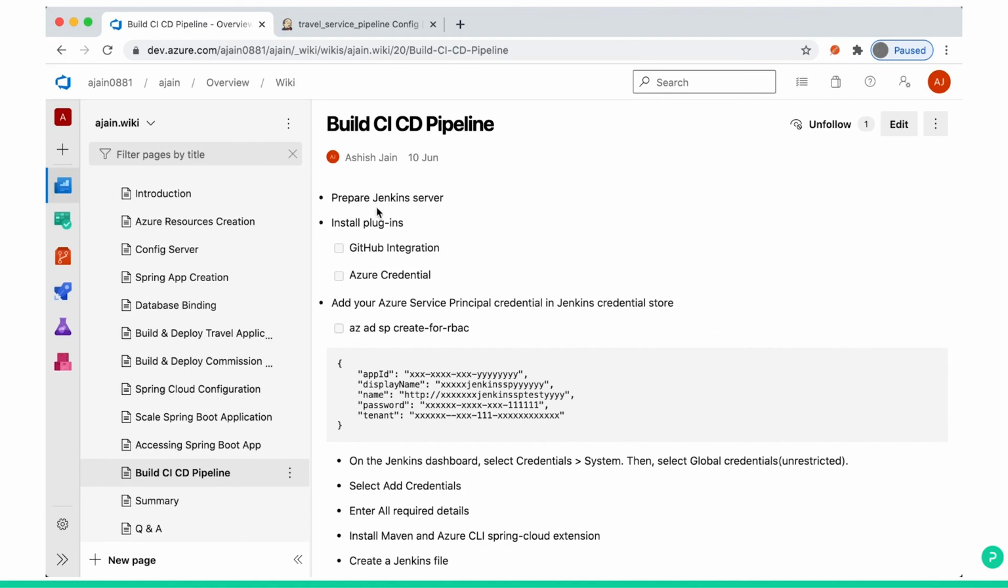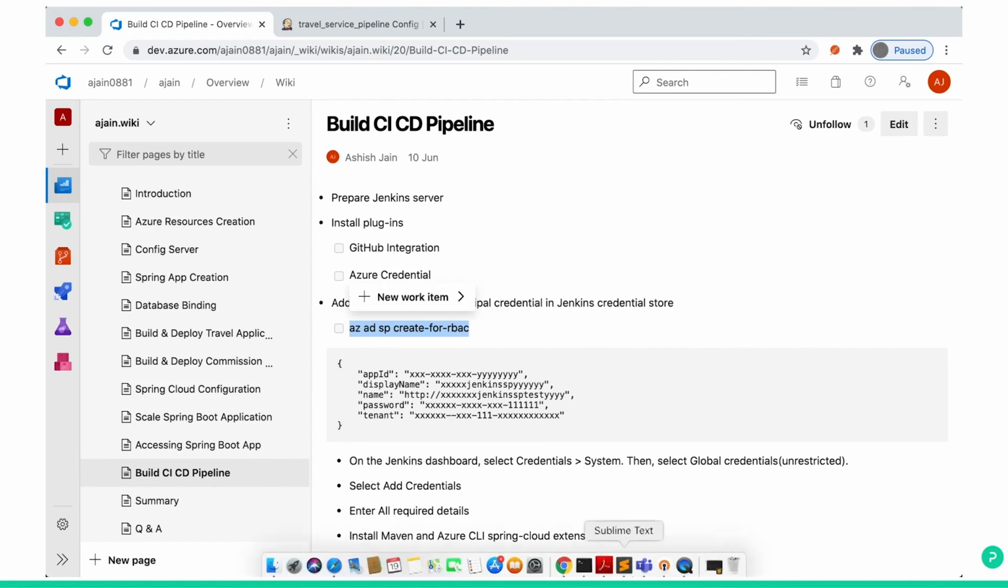We need to have a Jenkins server. We prepare it. We need to install some plugins like GitHub integration and Azure credential. Then we need to add the Azure Service Principal credential into the Jenkins credential store. So this is the command, az ad sp create-for-rbac. This you have to execute on your CLI.